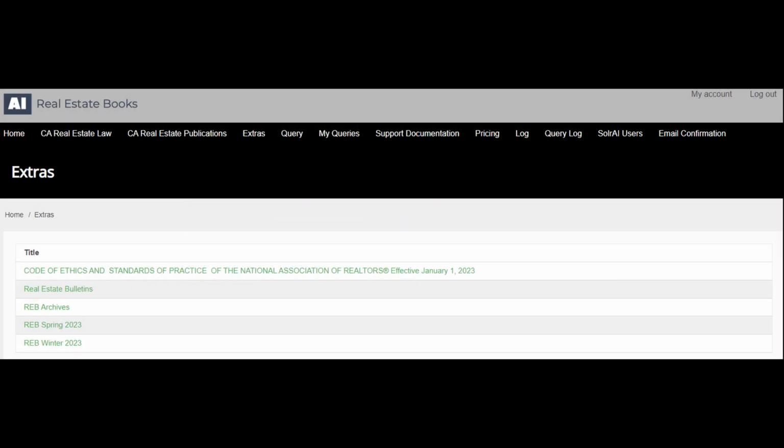Section 3, Extras. These are real estate bulletins including 10-year archive history and the National Association of Realtors Code of Ethics.